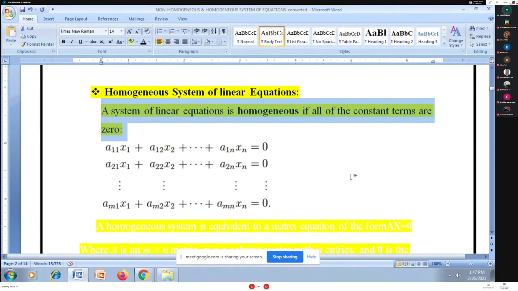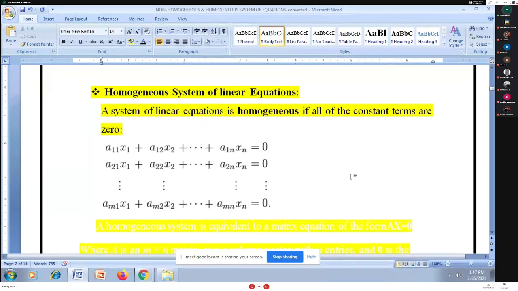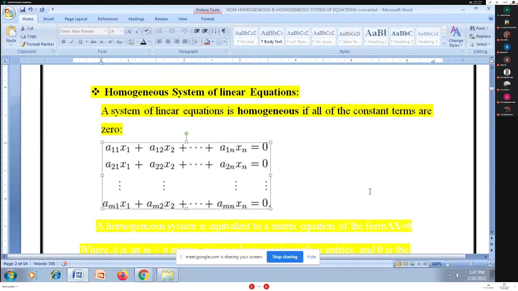What is the difference between homogeneous and non-homogeneous systems? Look at these equations and tell me. Anybody? B matrix becomes 0. Yes. For a non-homogeneous system, the right hand side constants are non-zero.